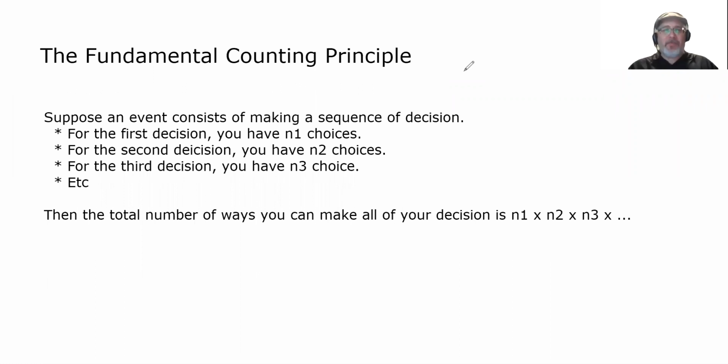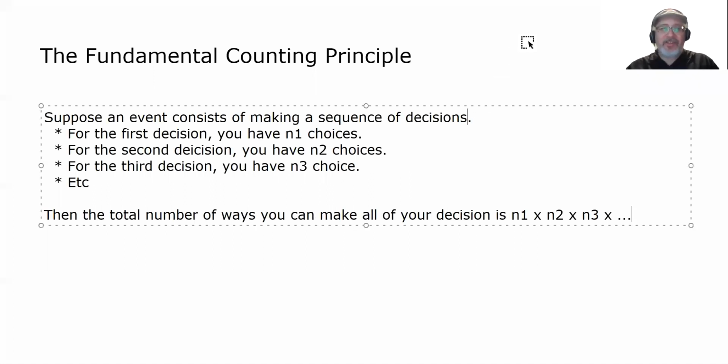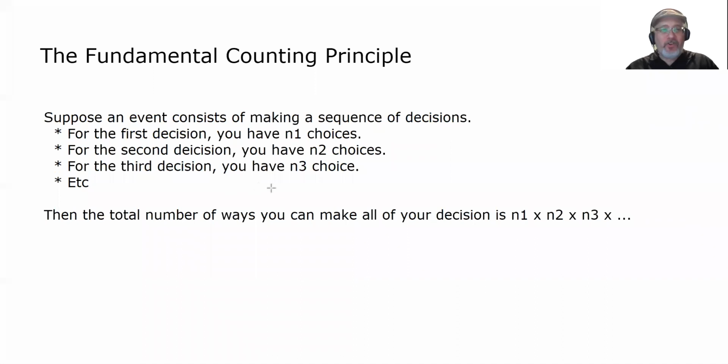Theoretically, it sounds something like this. Suppose an event consists of making a sequence of decisions. For the first decision, you have N1 choices. That 1 is supposed to be a subscript. For the second decision, you have N2 choices, and for the third decision, you have N3 choices. Again, all of those are supposed to be N's with subscripts: N1, N2, N3.